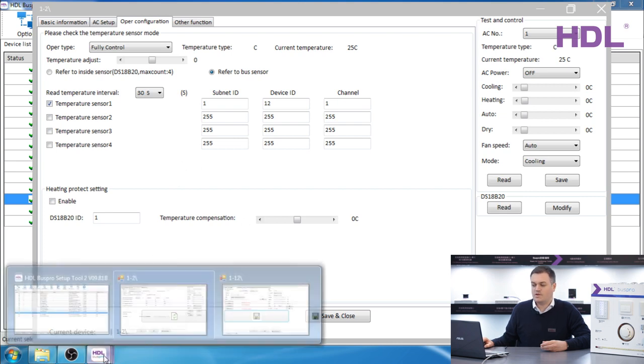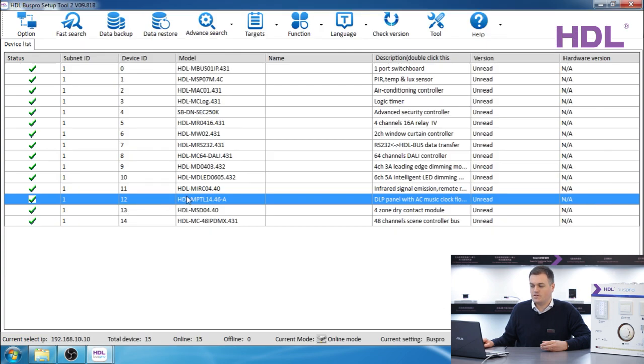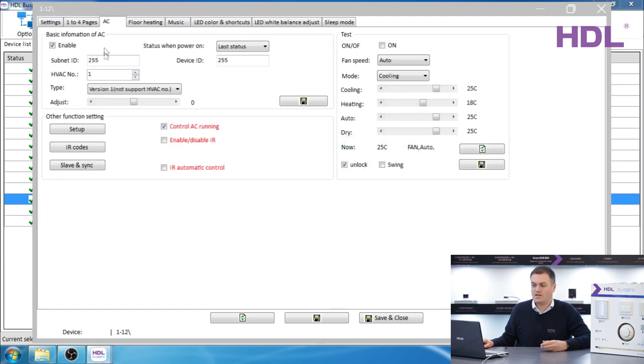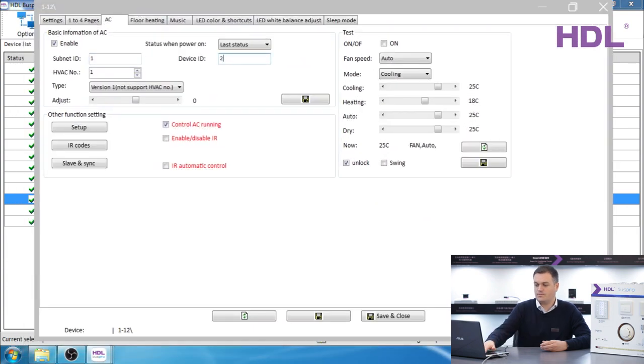The next step is to set up the DLP. Again, I'll show you. Double click on the DLP, go to the AC page, and select the subnet and the device ID of the HVAC module. In this case, it's device 2. If you're using a newly purchased HVAC module, select version 2, because this is the modern version. Press save. You have now set up your DLP.